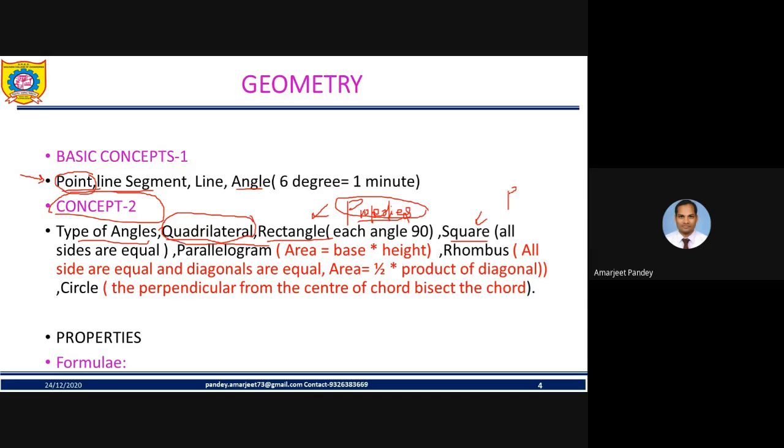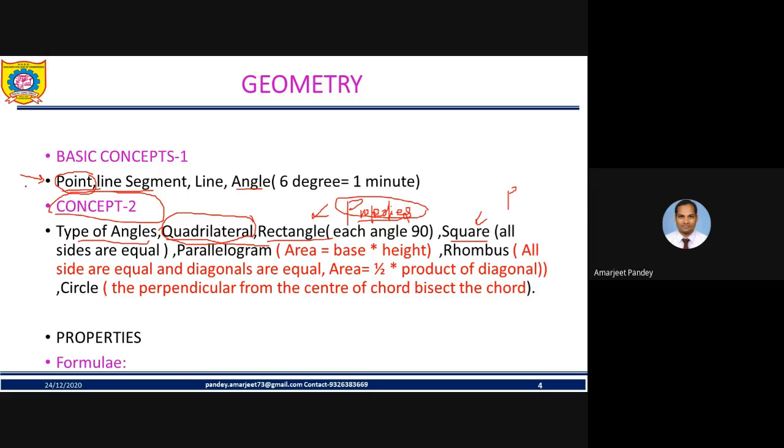Area is equal to, what is the area of a square? Yes, it is side square. Area of a square is side square. And it could be diagonal square. So if the diagonal is given, then we can use the formula of diagonal square.